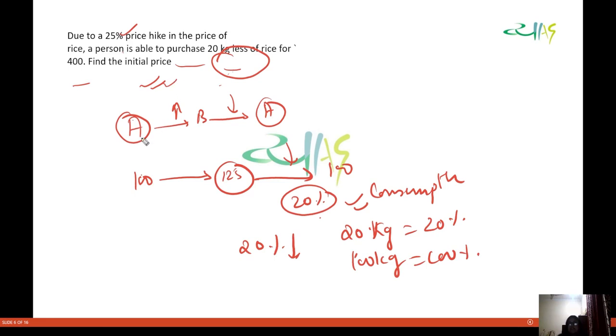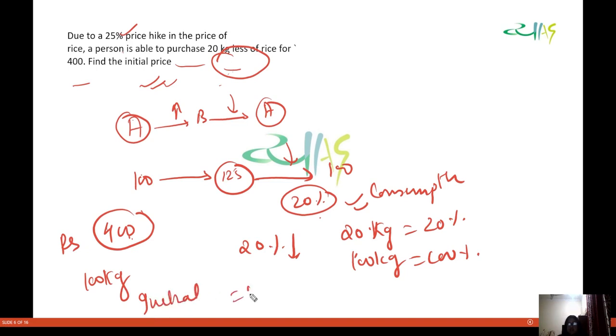Okay, it is asking to find the initial price of rice. So you are buying for 400 rupees, you are buying 100 kg of rice. That means the initial price is how much? 4 rupees. Okay, 4 rupees. Now see, for 400 you are buying 100 kg of rice at 4 rupees. Definitely you can check here as well, because the price is rising by 25%. So the initial price is 4 rupees.